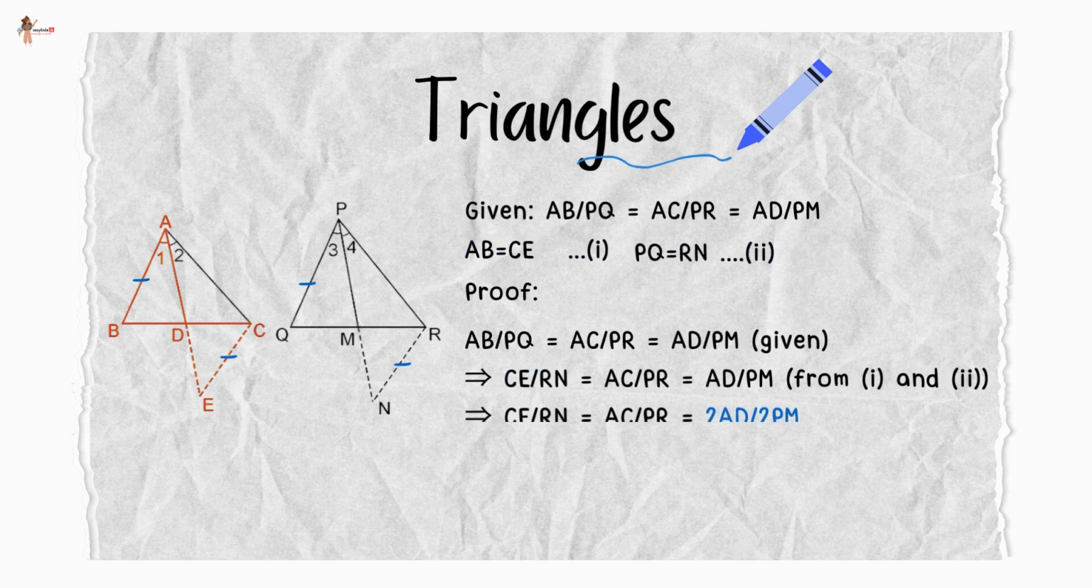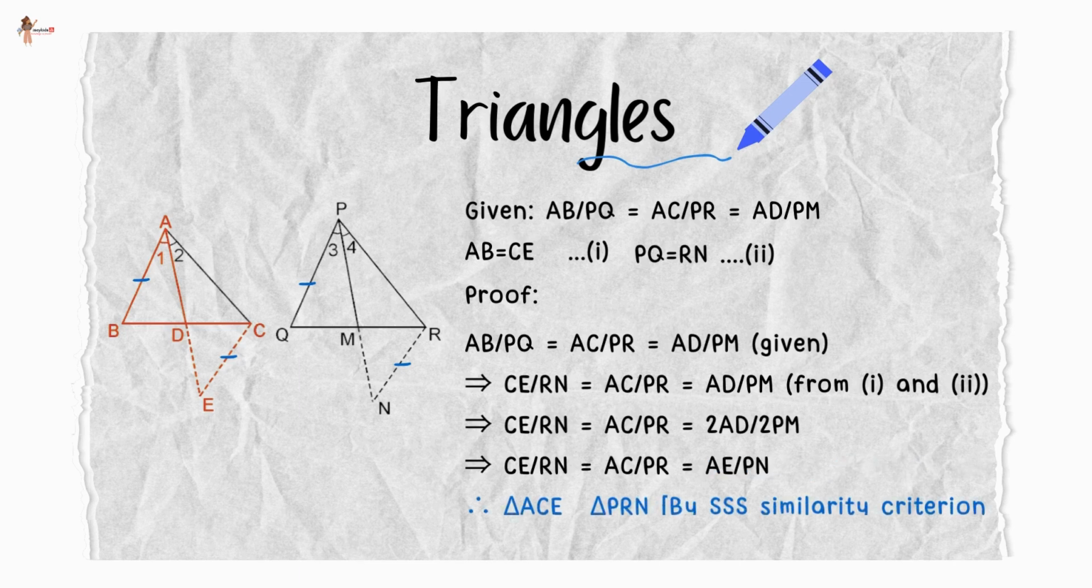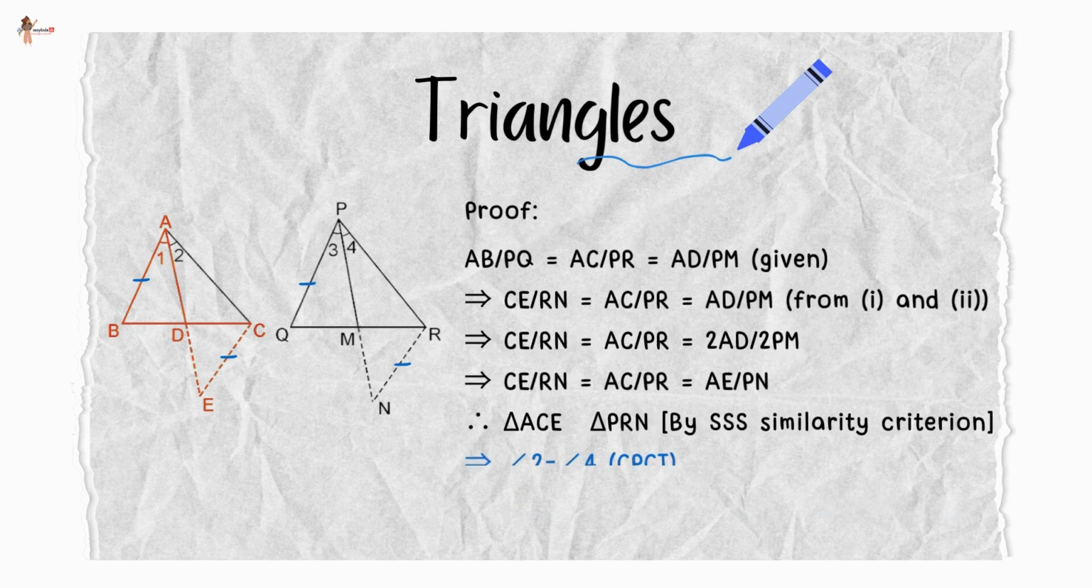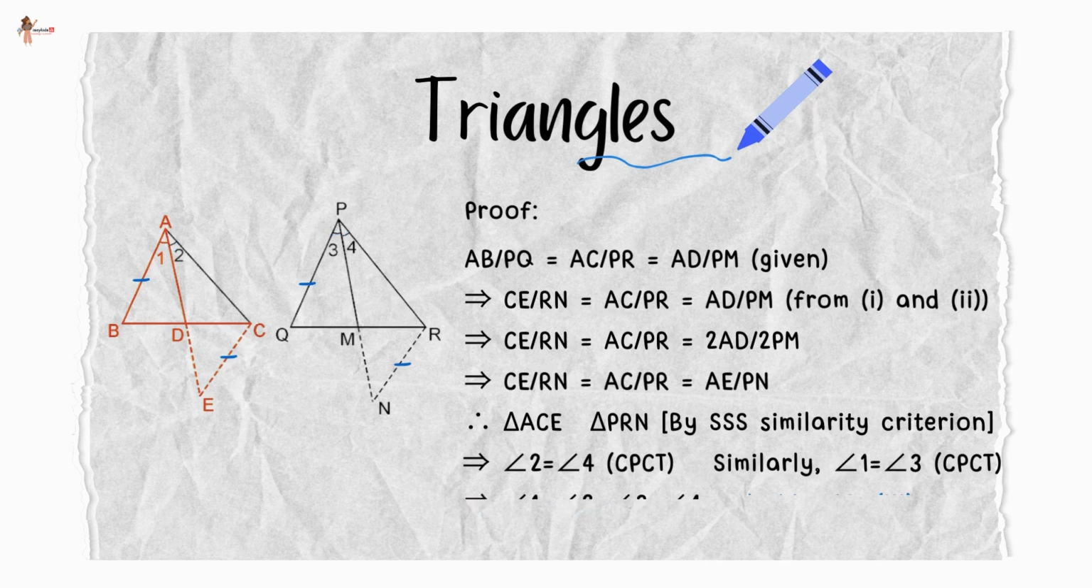That means CE upon RN is also equal to twice of AD upon twice of PM. Now twice of AD is AE and twice of PM is PN. Therefore, triangle ACE is similar to triangle PRN by SSS similarity criteria. This implies that angle 2 is equal to angle 4 by CPCT. Similarly, angle 1 is equal to angle 3 again by CPCT. Adding these two, we get angle 1 plus angle 2 is equal to angle 3 plus angle 4. Or we can say that angle A is equal to angle P.